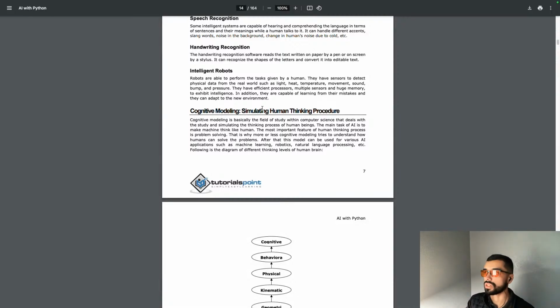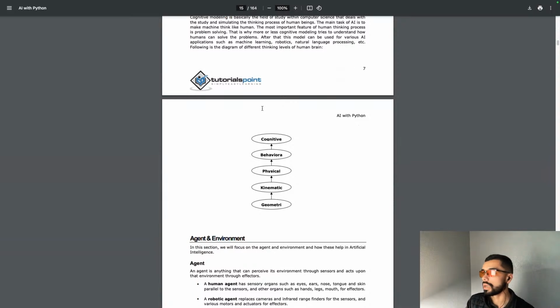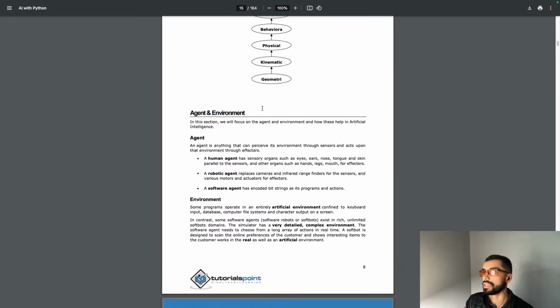The most important feature of the human thinking process is problem solving. That is why more or less cognitive models try to understand how humans can solve problems. After this, the model can be used for various AI applications such as machine learning, robotics, natural language processing, etc. Following is a diagram of different ways of thinking in the human brain. Cognitive, behavioral, physical, kinematic, geometry.